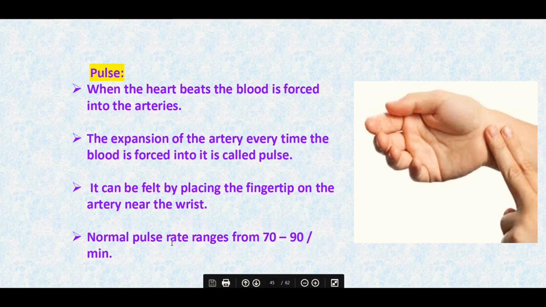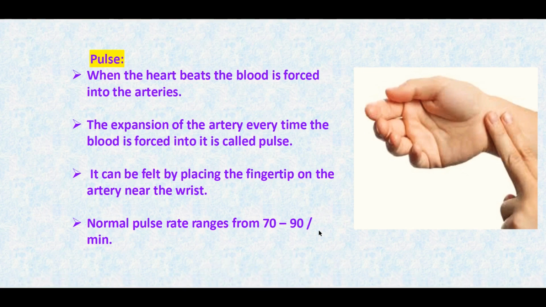The normal pulse rate ranges from 70 to 90 per minute. The number of heartbeats is different from the pulse. Pulse is the expansion of the artery sensed in the wrist region, whereas heartbeat is the number of lub-dub, or systole and diastole, per minute.